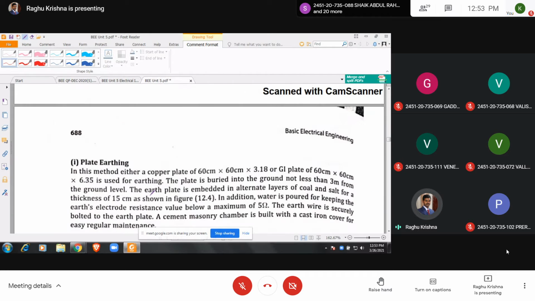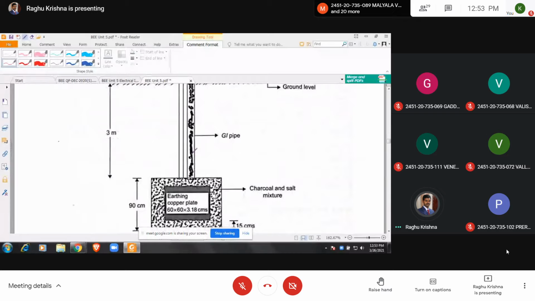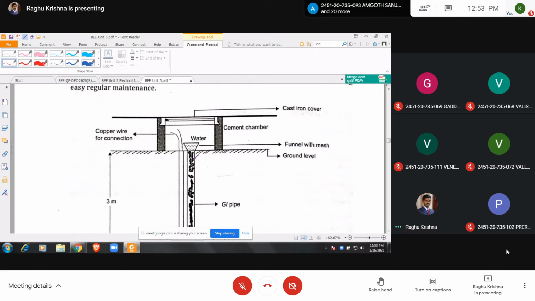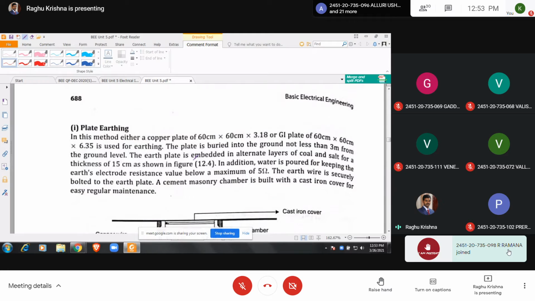Coming to plate earthing. Here in plate earthing we use a plate. See here, this is the copper plate, which is buried inside the earth not less than 3 meters. Let us see the points here.